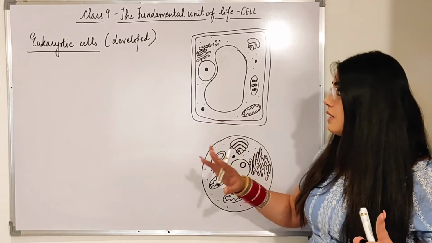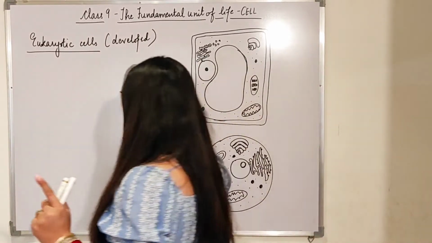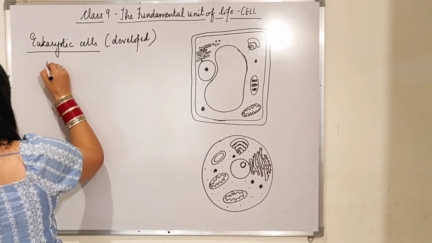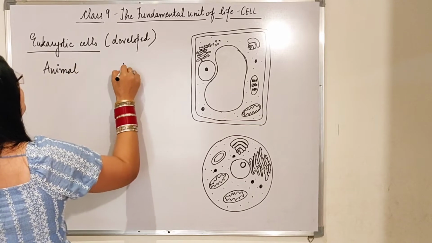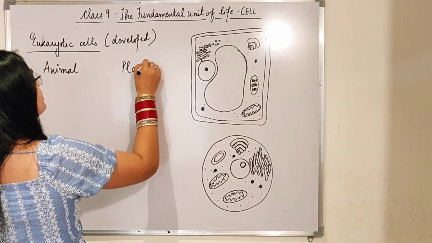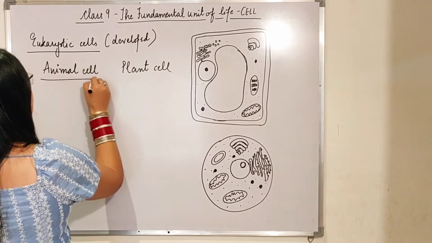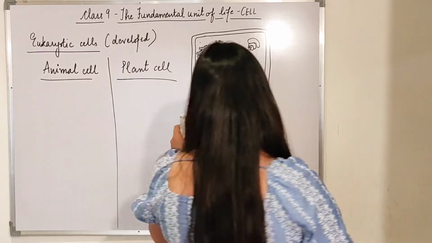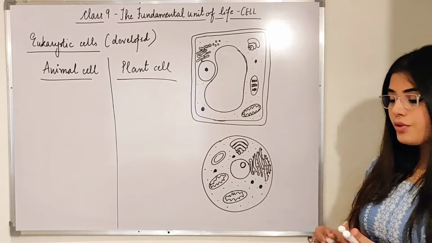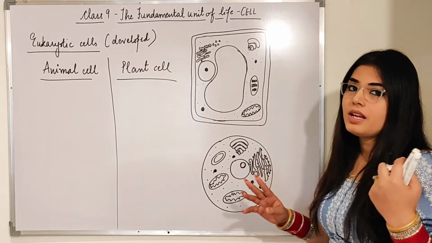Fine. So again, let me come to the eukaryotic cells. Eukaryotic cells can be animal cells and they can also be plant cells. So these are the two diagrams I have drawn. Now from the diagrams which I have drawn, can you tell me which one is a plant cell and which one is an animal cell?